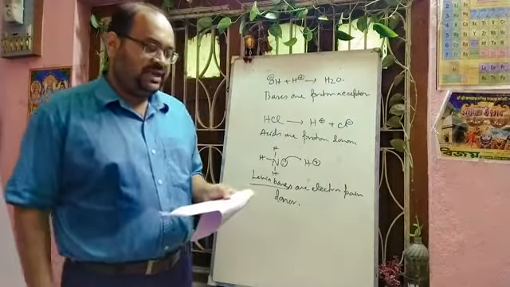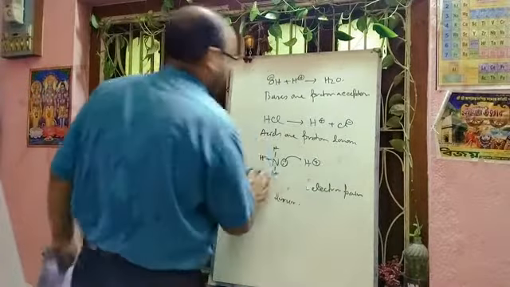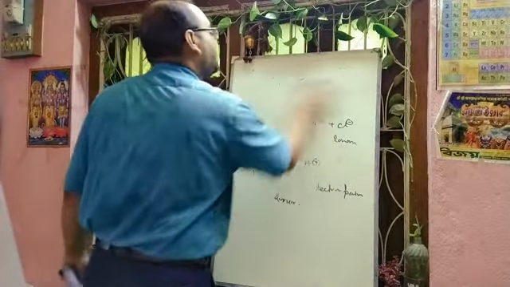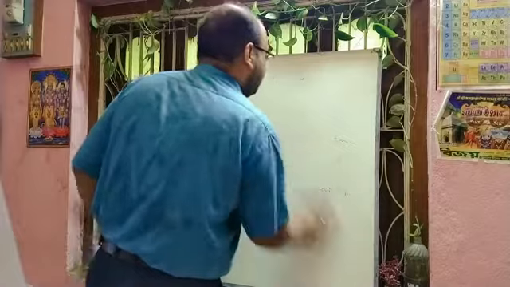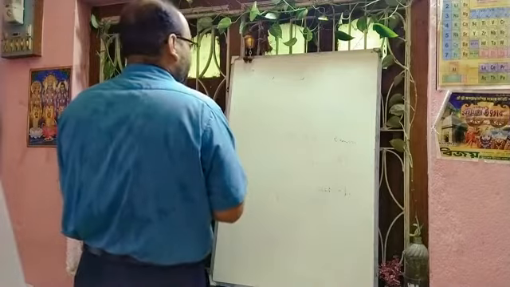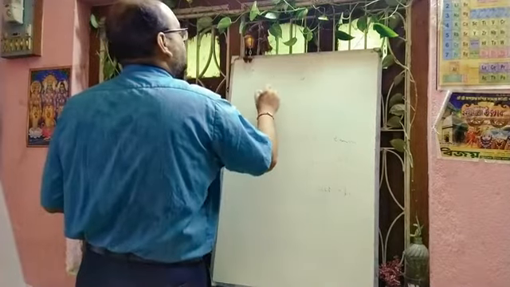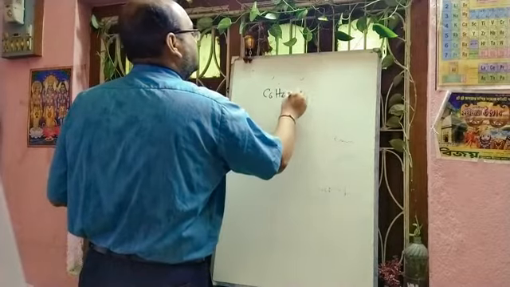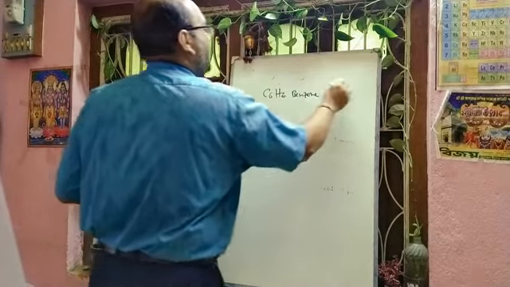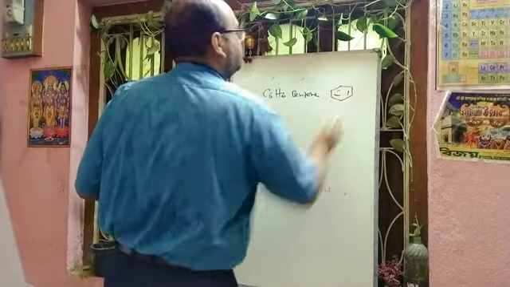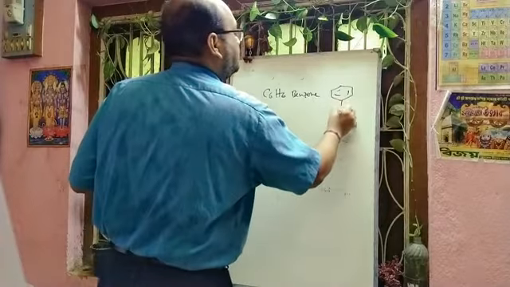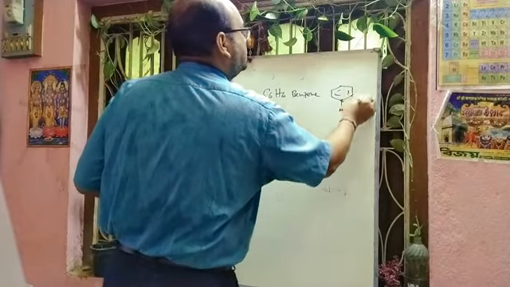Next one is the empirical formula of benzene. It is already given in your book that the molecular formula of benzene is C6H6, and its structure is like this. These are the carbons and these are the hydrogens.